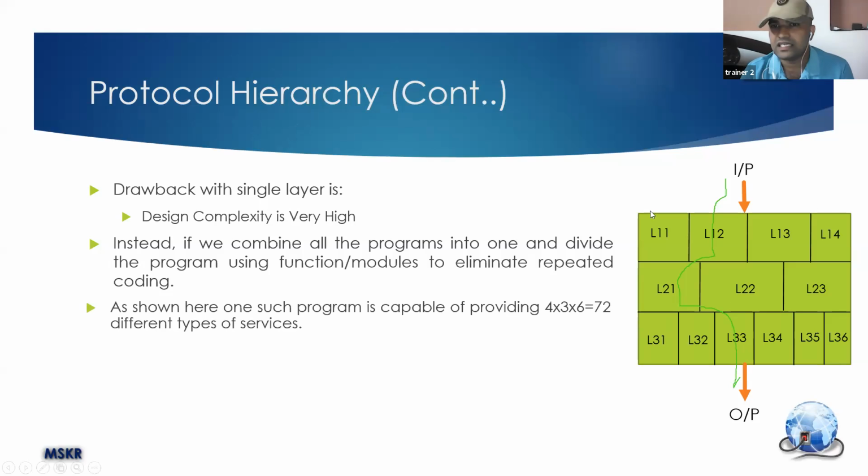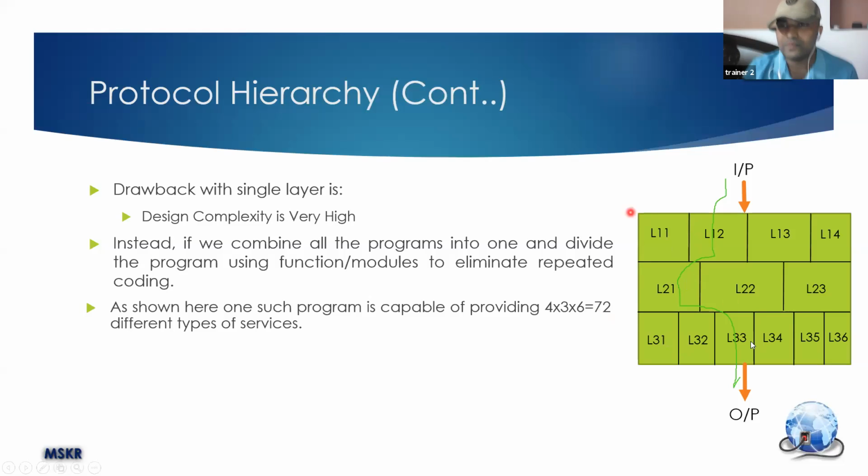In the first layer, I can provide 4 services. In the second layer, I can provide 3 services. In the third layer, I can provide 6 different services. Combined, I am able to provide 72 different combinations. That means I can provide 72 different types of services. It's not 3, it is not 13, it is 72. Everyone is familiar with probability.